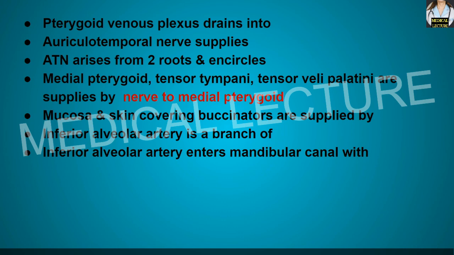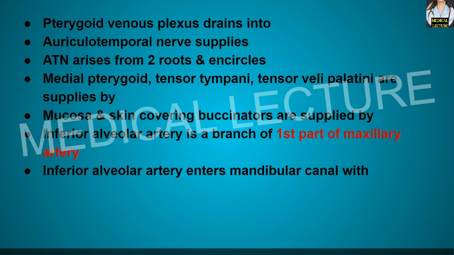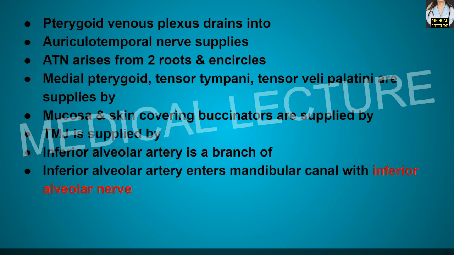Now mucosa of the skin covering the buccinator is supplied by buccal branch of mandibular nerve. Okay. Now inferior alveolar artery is actually a branch of first part of maxillary artery. Inferior alveolar artery enters the mandibular canal along with which nerve? So over here, inferior alveolar nerve.